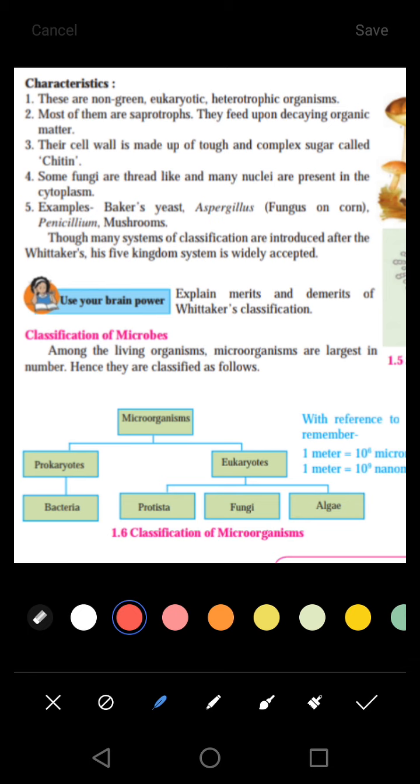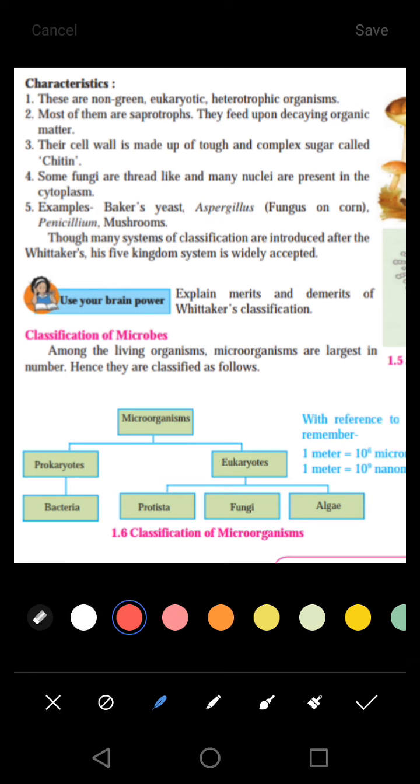So there is a variation of body formation or body structure. Examples are Baker's yeast, Aspergillus niger or Aspergillus fungus of corn, which grows on corn, Penicillium, and mushrooms that we eat are a kind of fungus. So these are the different examples of kingdom Fungi.